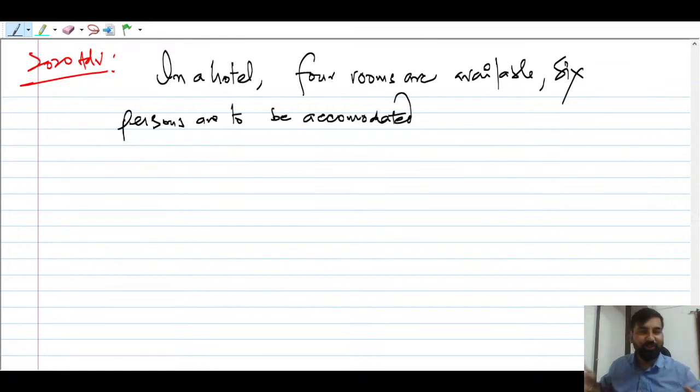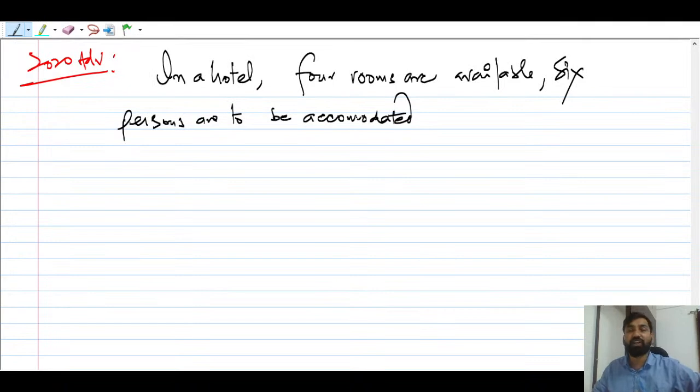Then you will try to accommodate 6 people in 4 rooms, so you are going to make a group. Like we used to do when I was doing my masters and we used to travel for some days. In my class there were 11 people in my group, and we used to do the same. So making a group is important.